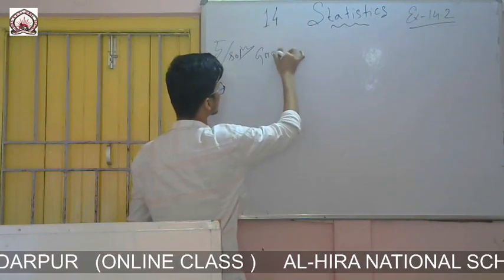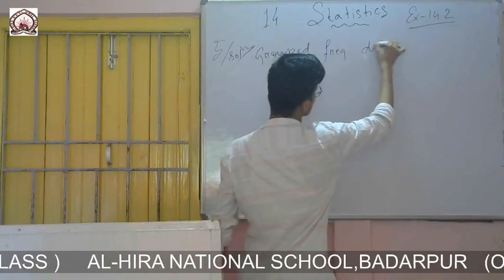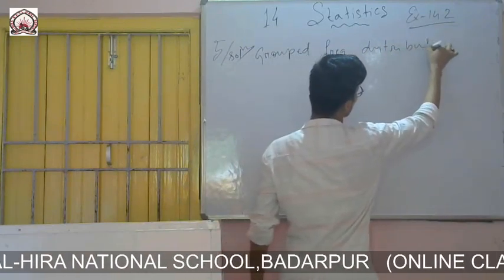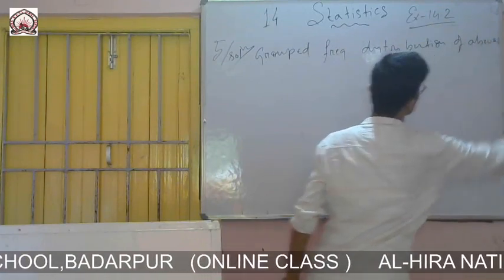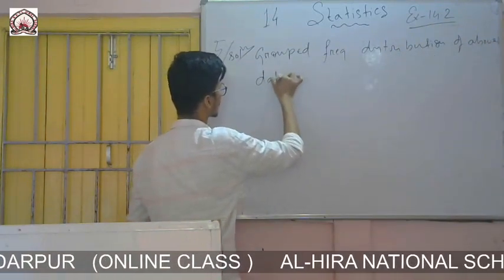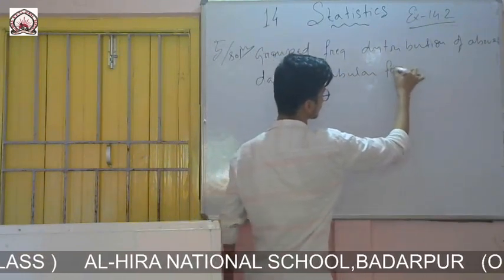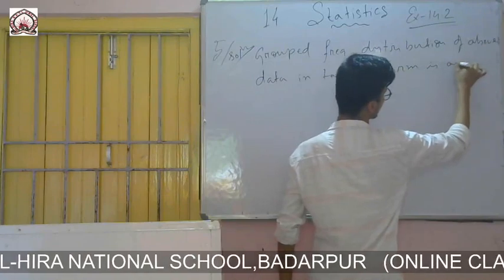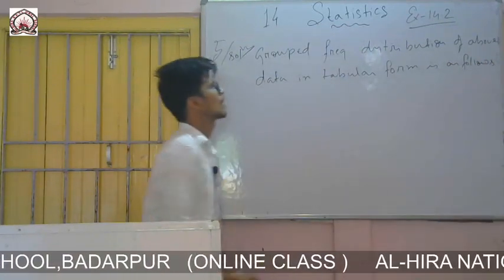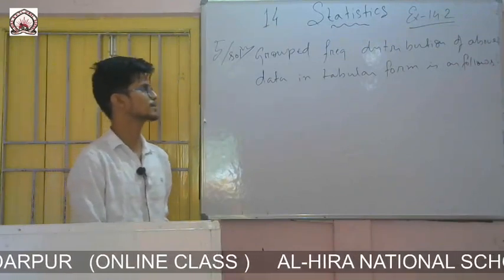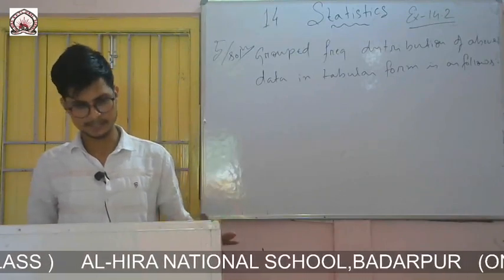Right, like earlier, the grouped frequency distribution of the above data in tabular form is as follows. So now I will make the table.